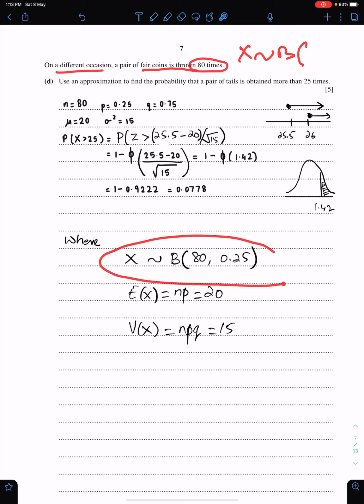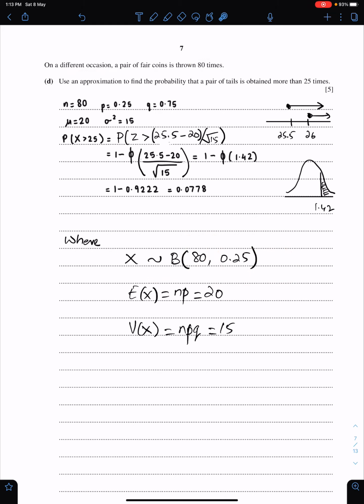This is binomial. N is 80 and P is 0.25. Use an approximation. Since N is very large, N is greater than or equal to 30, so we have to use normal approximation to solve this question. To find the probability that a pair of tails is obtained more than 25 times, we need this probability.